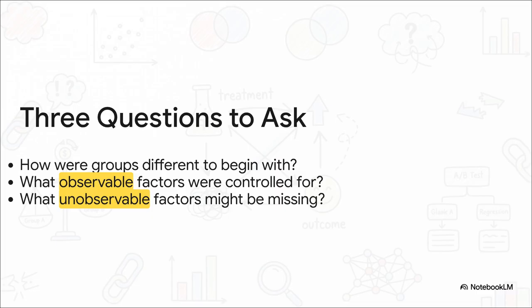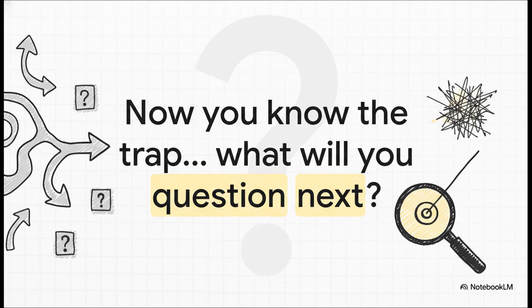1. How are the two groups being compared different from the start? 2. What things did the researchers try to control for? And 3, the most important one: what invisible factors might they have missed? Things like raw talent or family support or just plain old motivation. Because figuring out what truly causes something is just incredibly difficult. And knowing about this hidden trap of selection bias and omitted variables, well, that's the first and most powerful step you can take toward becoming a much smarter consumer of information and getting that much closer to the real truth.